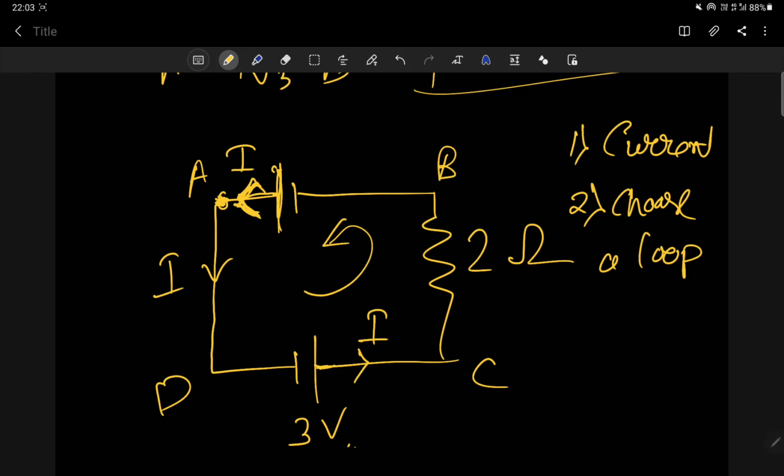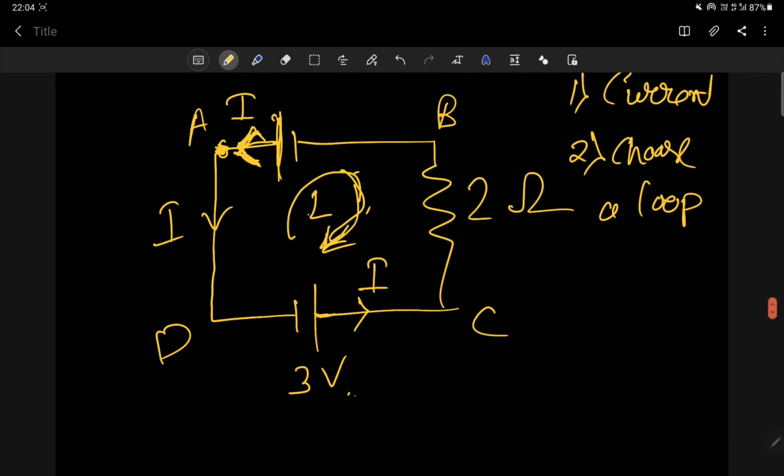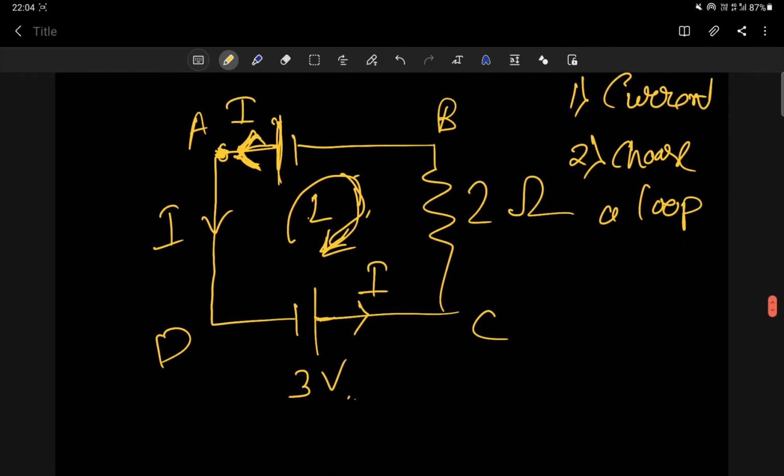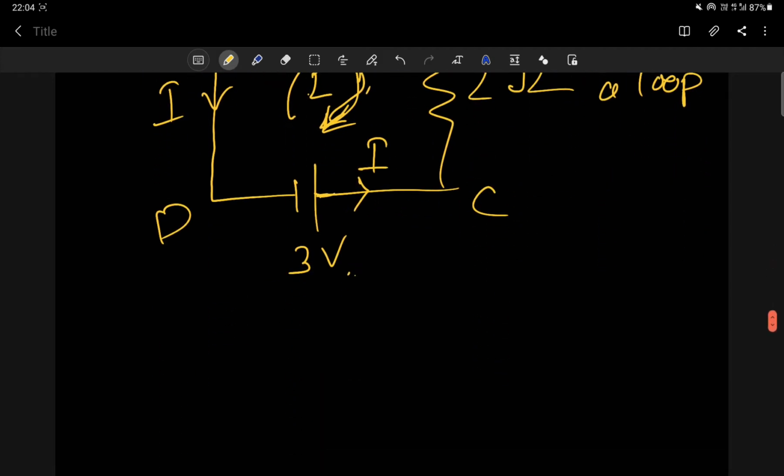Let me choose the direction of the loop as clockwise. You can take anti-clockwise, then also no problem. L1, or simply L, is for loop. I have taken clockwise. After this, just remember one more point. First point, second point.